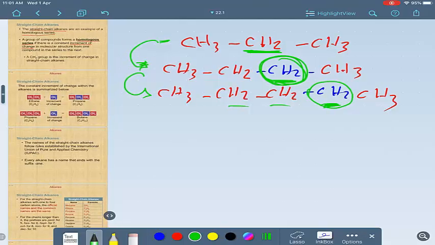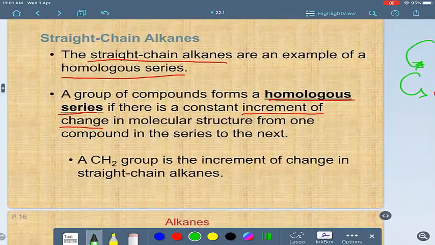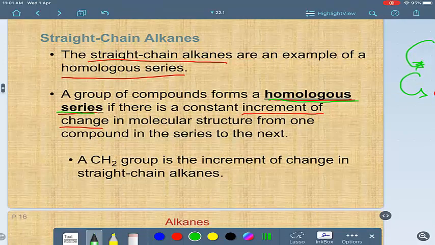So this group of compounds is called a homologous series. If a group of compounds have a constant increment of change, like this series I explained, we have the CH2 group, which is the increment of change in the straight chain alkanes here.